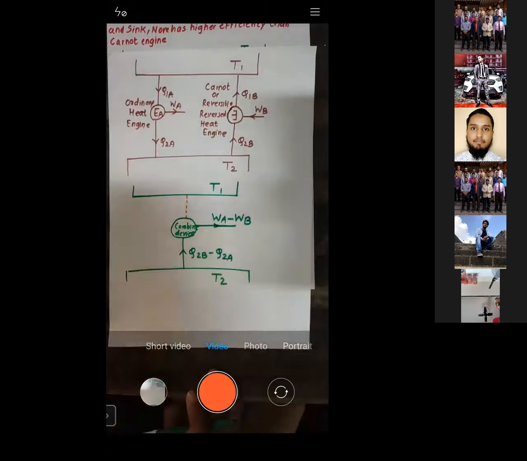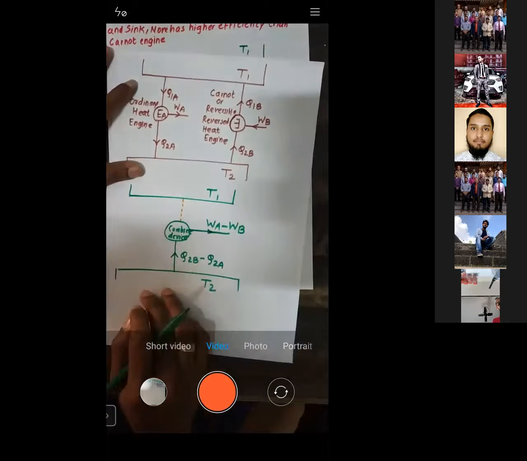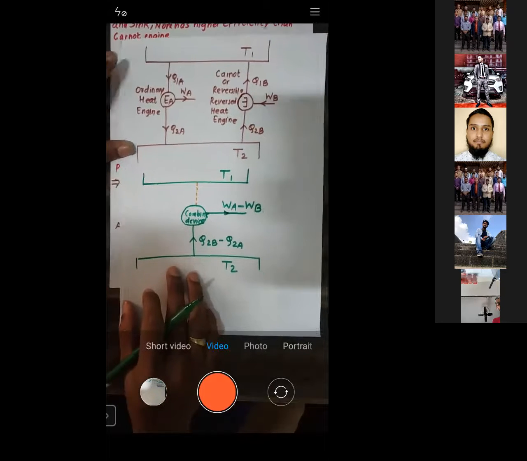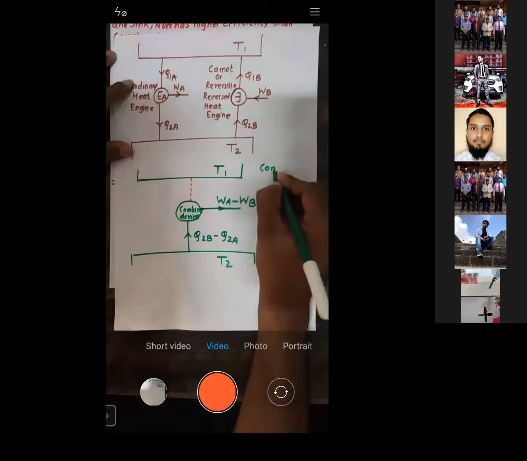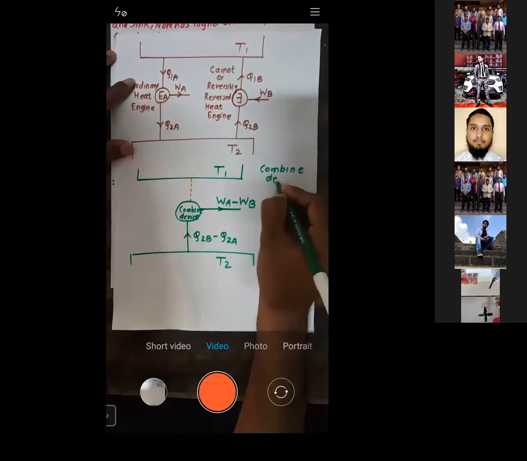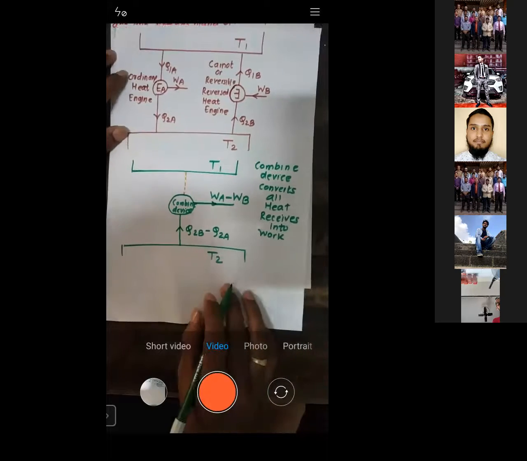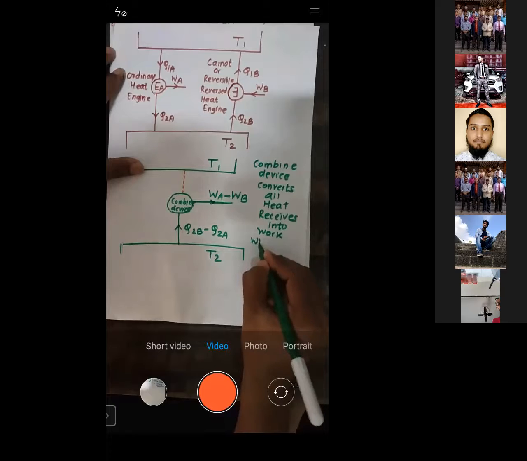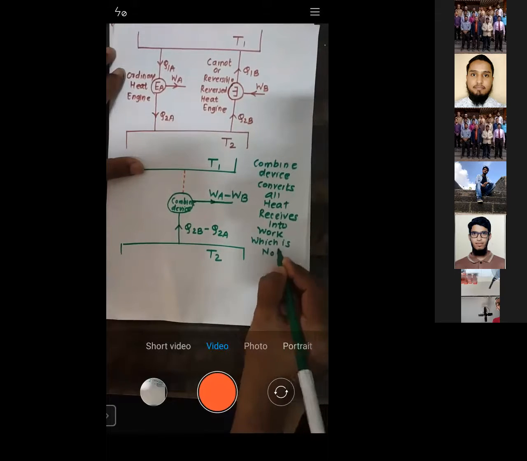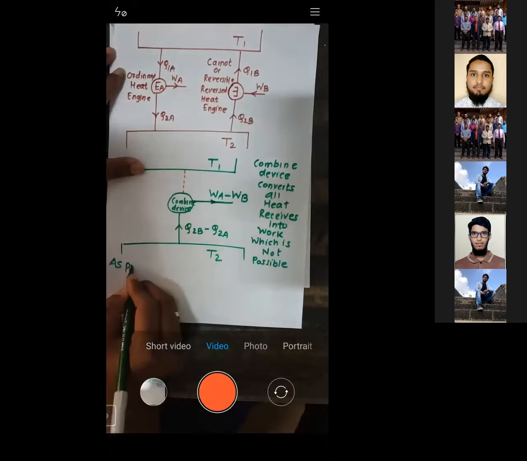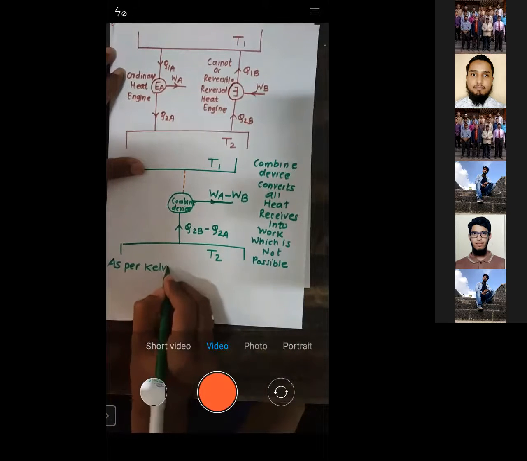Sir, now, what do you understand from this diagram? This combined device, I'll just write down, combined device converts all heat received into work, which is not possible as per the Kelvin-Planck statement, right?